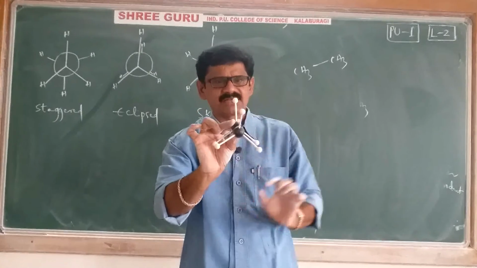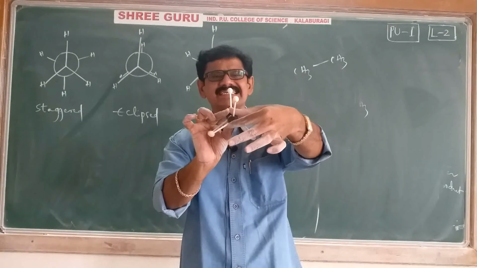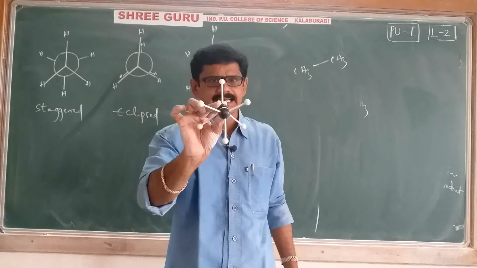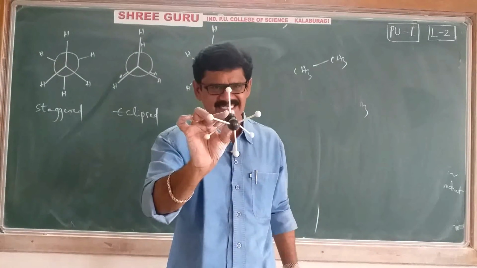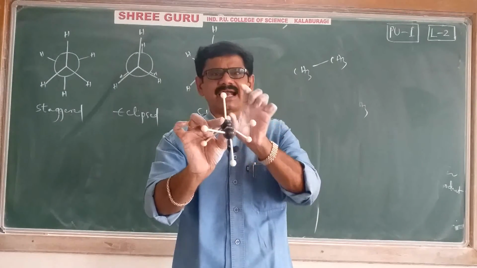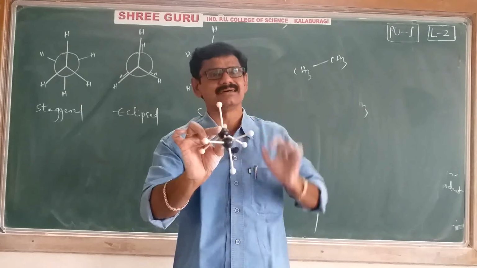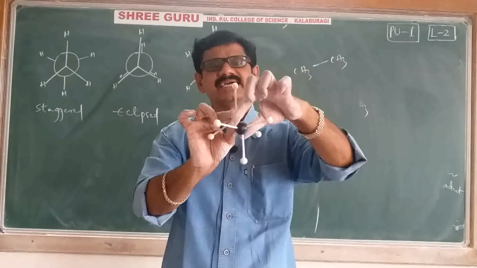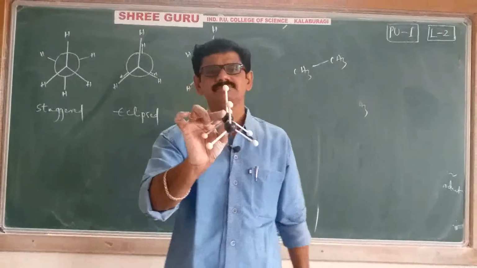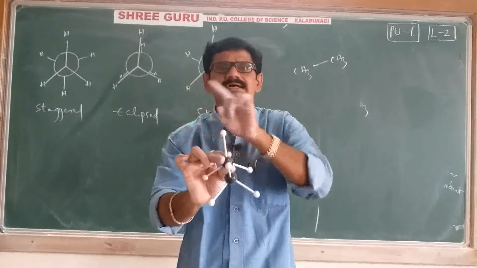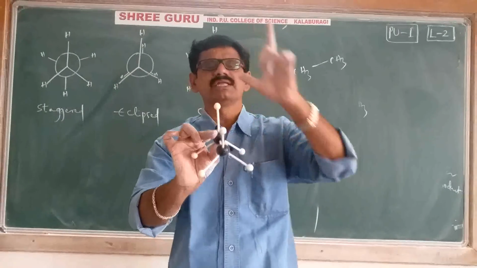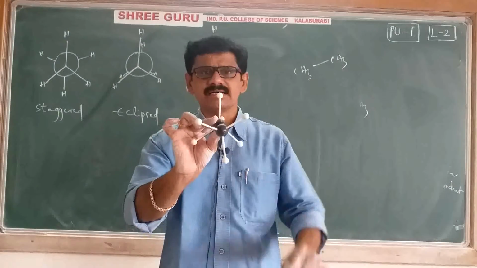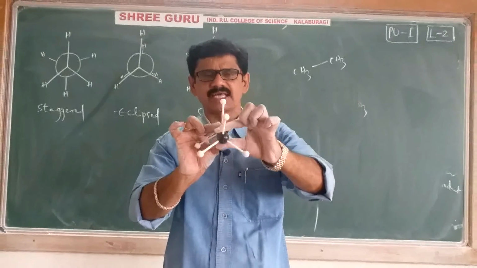Next, if I rotate this eclipsed form exactly 60 degrees like this, you will get another form. This other form is called the staggered form. Once again, if you rotate the staggered form 60 degrees, you will get the eclipsed form. Means from eclipsed to staggered to eclipsed, the angle is only 60 degrees. Eclipsed, rotate 60 degrees, you get staggered. Staggered, rotate 60 degrees again, you get eclipsed.